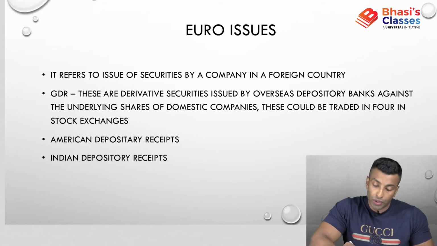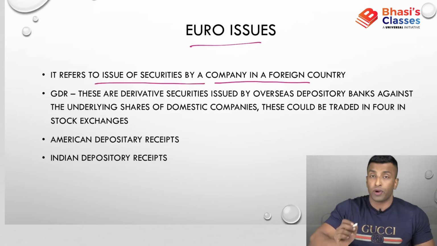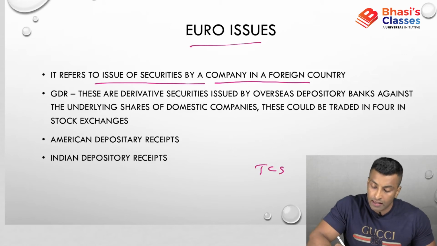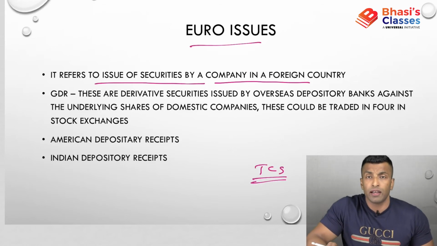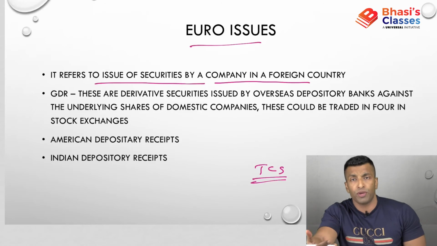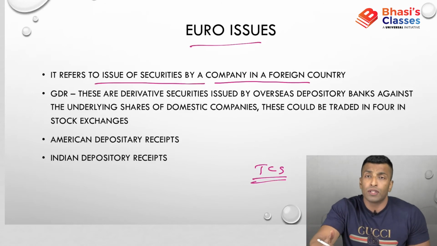So that is Euro issues. Now what are they? It refers to the issue of securities by a company in a foreign country. See, I have a company in India, let's suppose TCS, issuing securities in India through an IPO, initial public offer, to mobilize funds in the beginning. Later, if they want to mobilize funds, they'll go for an FPO, that is follow-on public offer. That is done by an Indian company in India.